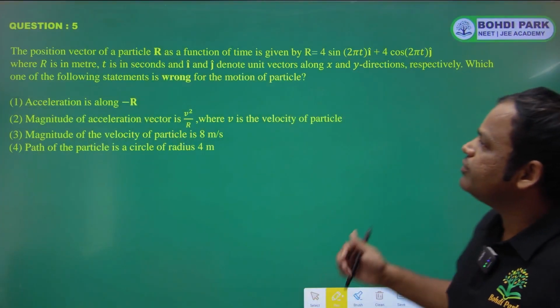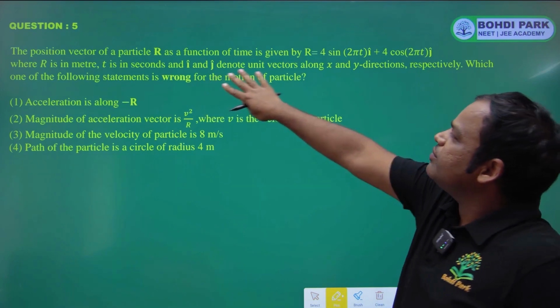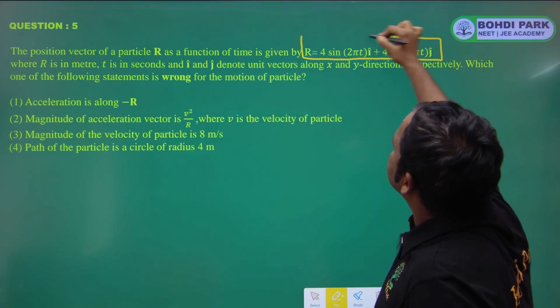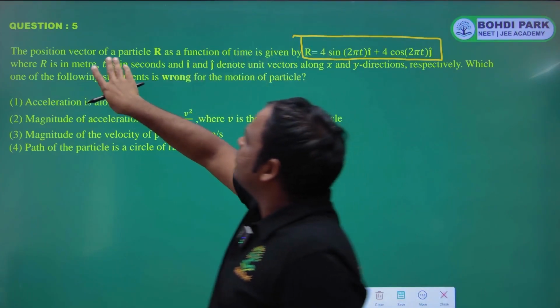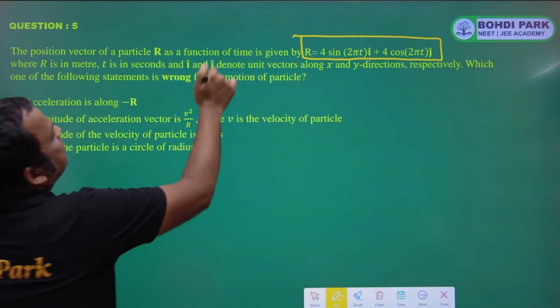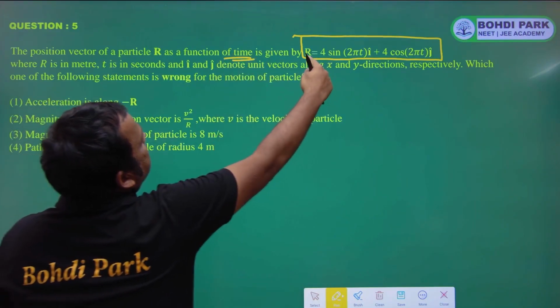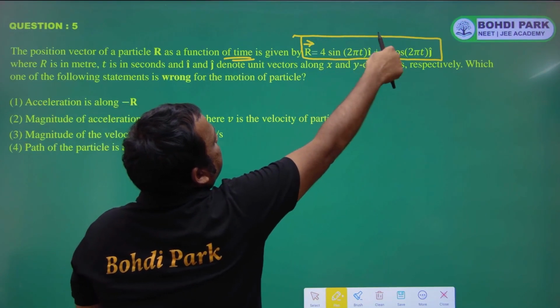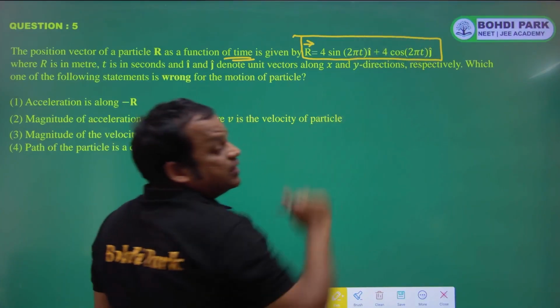Now the fifth question, we have a position vector given. The position vector of a particle, r vector, as a function of time, is 4 sine 2 pi t i cap plus 4 cos 2 pi t j cap.